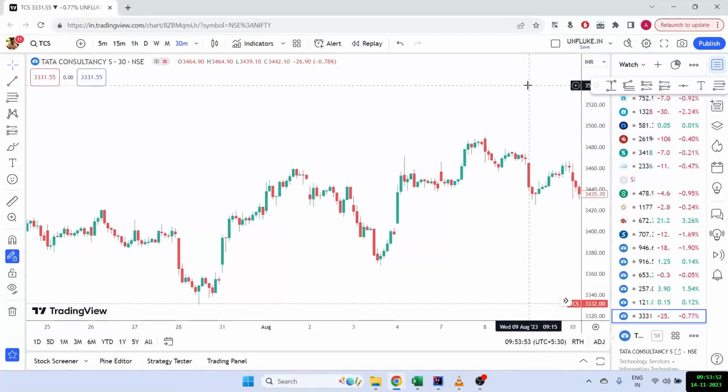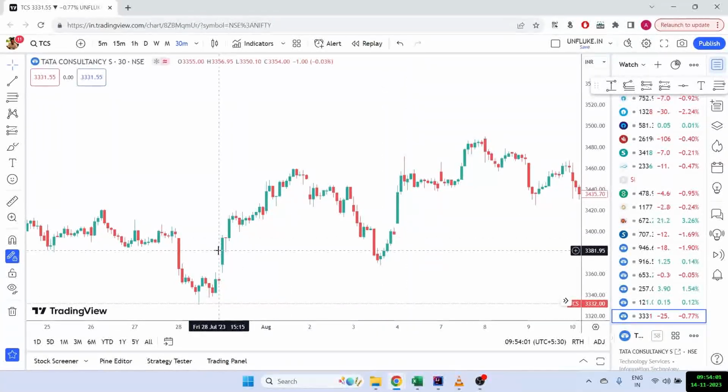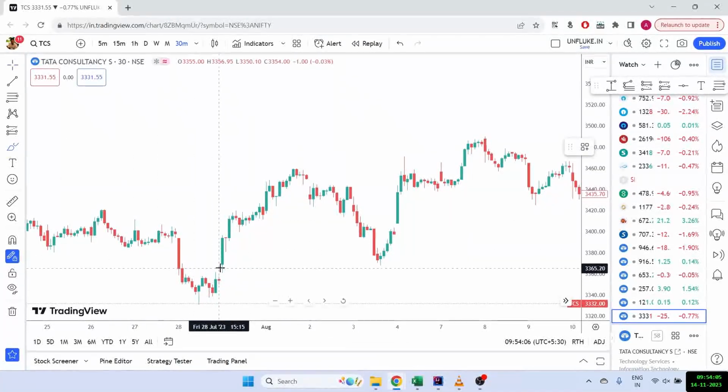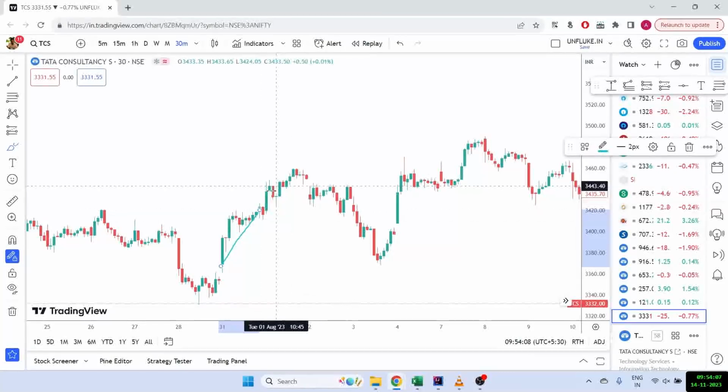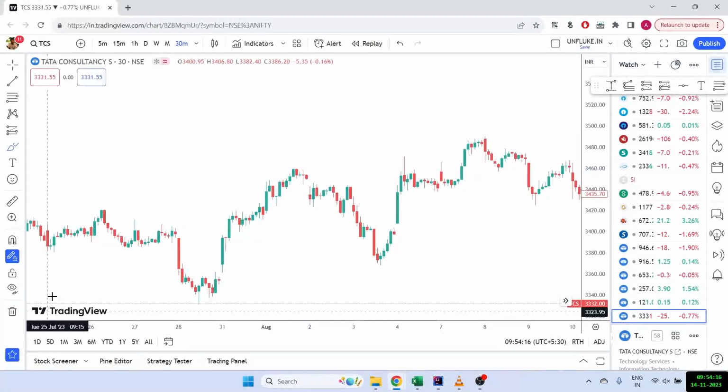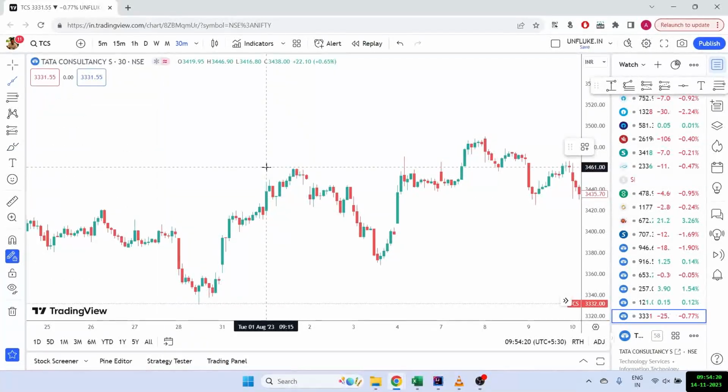So let's now talk about the strategy, how we're going to use all the concepts that we have discussed so far. The first step is obviously to find out what our order blocks are. We can see that the market was going up here, clearly with almost all big green candles, and suddenly from this point the market started to come down. That means there can be a selling order block here. So I'm going to first mark my selling order block here,